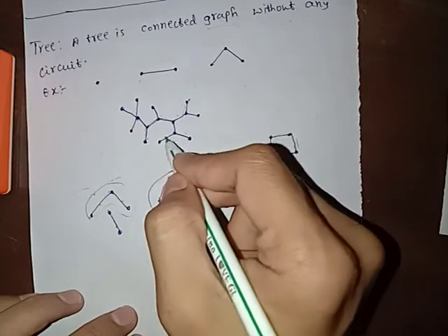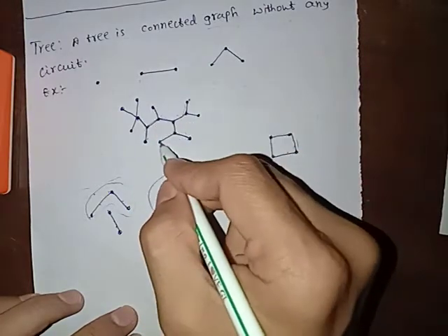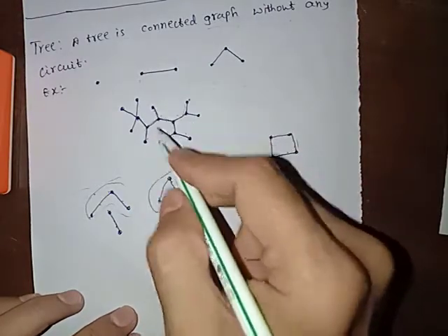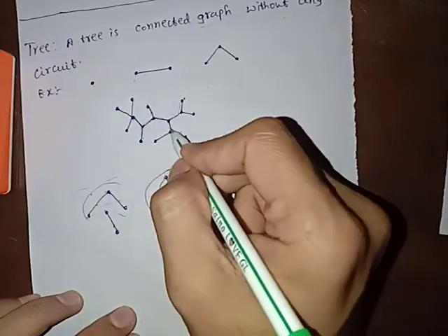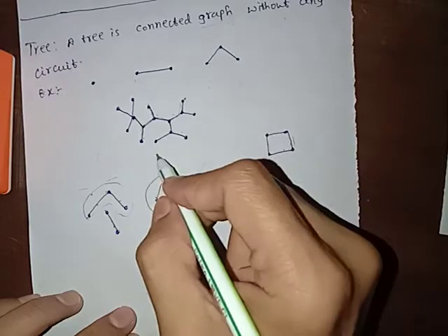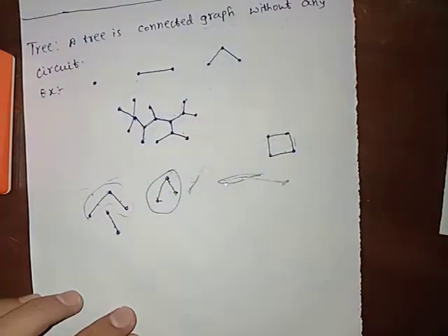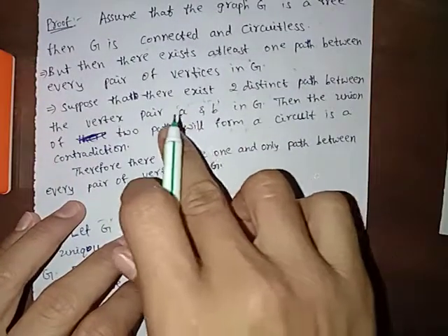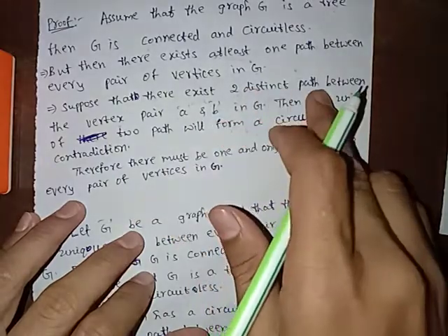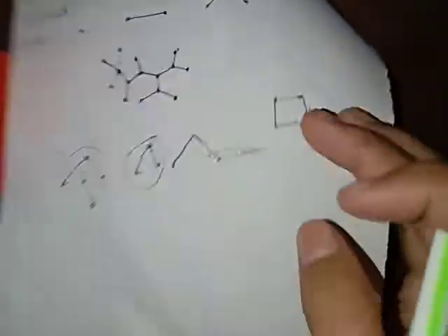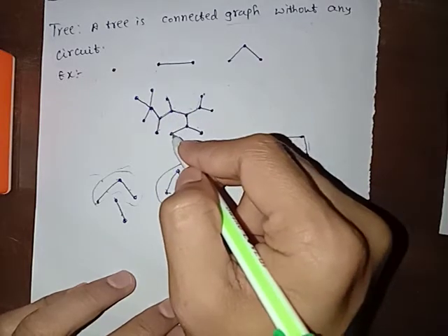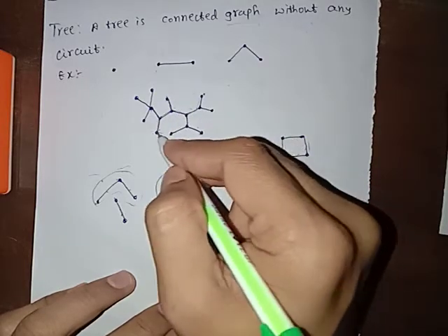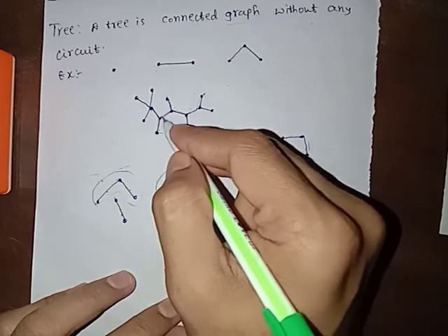From here to this vertex, only one path is there, no other path. If there exist two distinct paths, we have to join this. If we join this, we get another path from here to here.